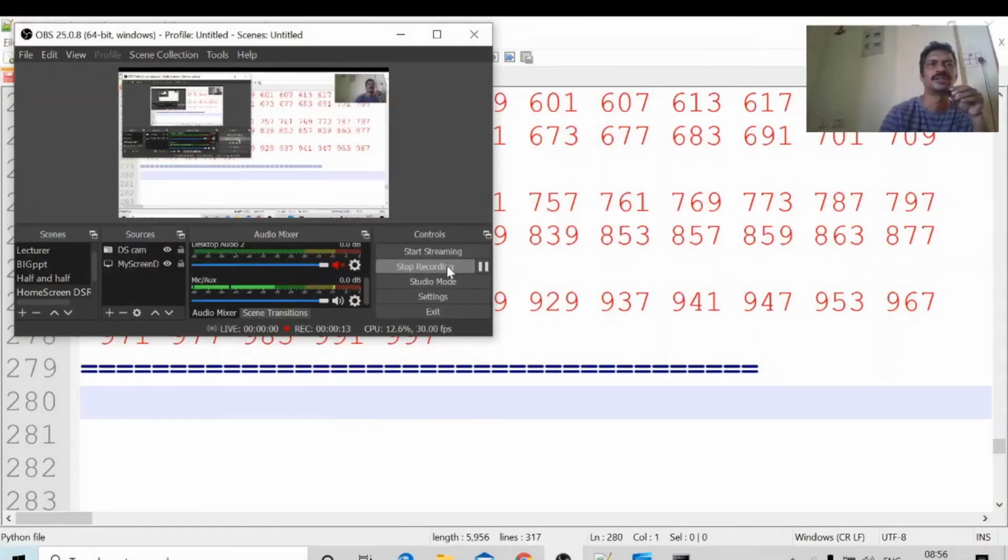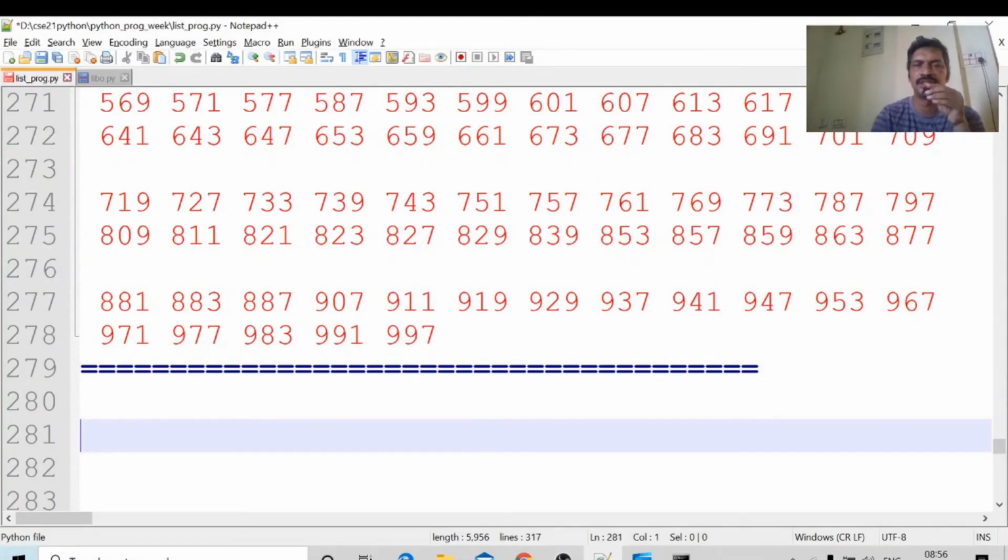The last program in today's session is to generate a Fibonacci series for n terms. Generate Fibonacci series in 10 terms. What is the Fibonacci series? How to generate the Fibonacci series? We will see. So this is the Fibonacci series.